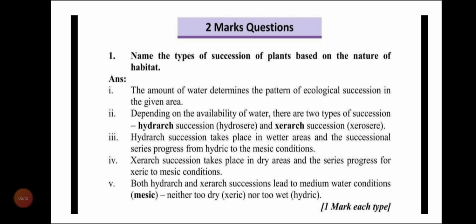So both hydrarch and xerarch succession lead to medium water conditions, that is mesic conditions, at the end. So the conclusion for both types of succession is mesic condition.